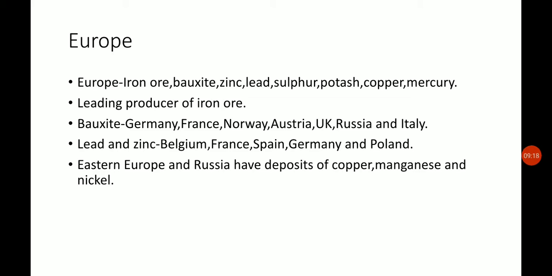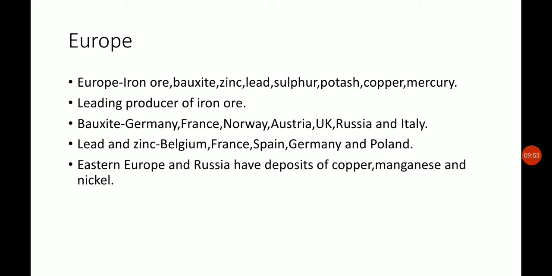There are many producers such as Ukraine, Russia, Spain, Germany, France, Sweden and the UK. These are the main producers of iron ore, and bauxite is also found in Germany, France, Norway, Austria, the UK, Russia and Italy.